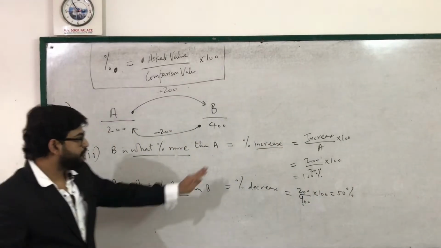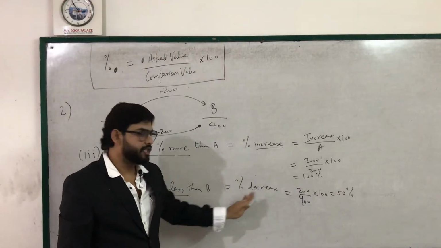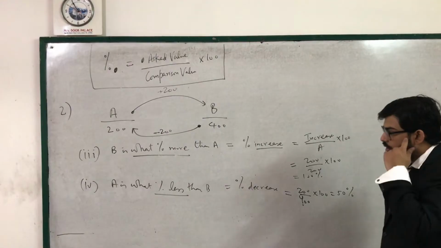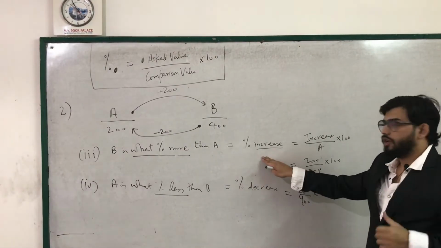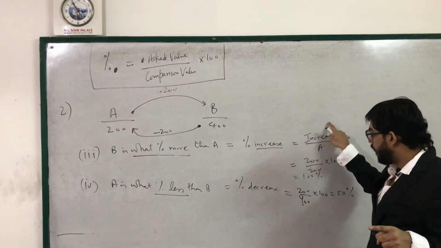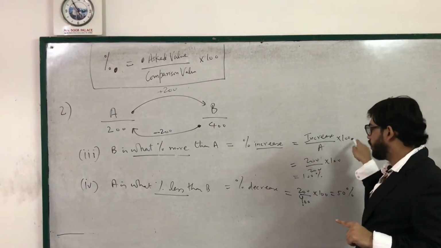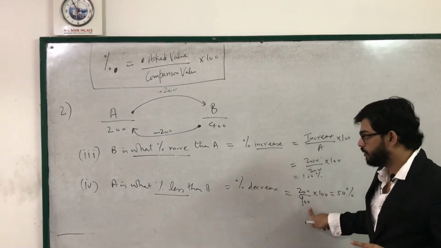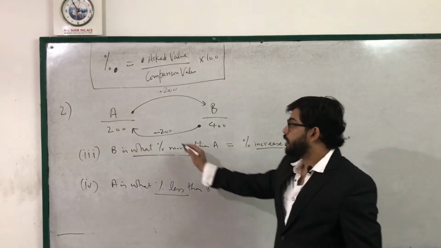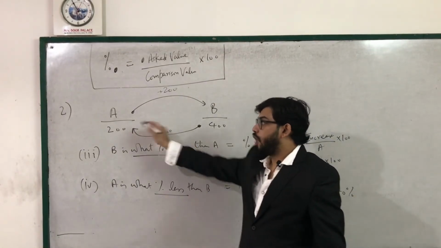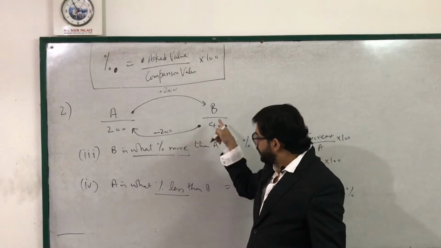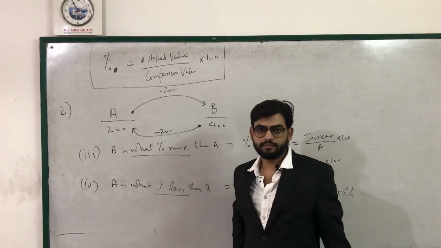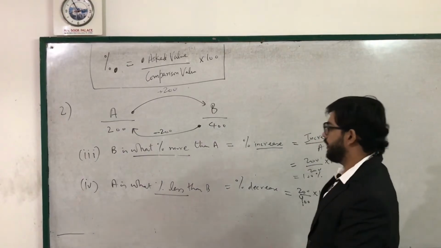This is the concept of percentage increase and percentage decrease. Very simple, right? So when I say percentage increase, you have to find increase upon the comparison value into 100. Percentage decrease upon comparison value. You cannot say 200 less from 200. 200 is less from 400, right? 200 is more from 200. Understood? That's how it is.